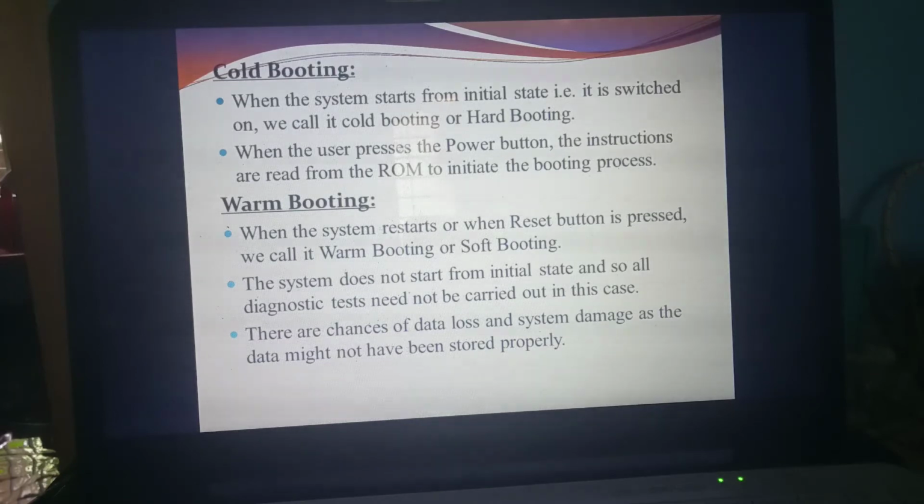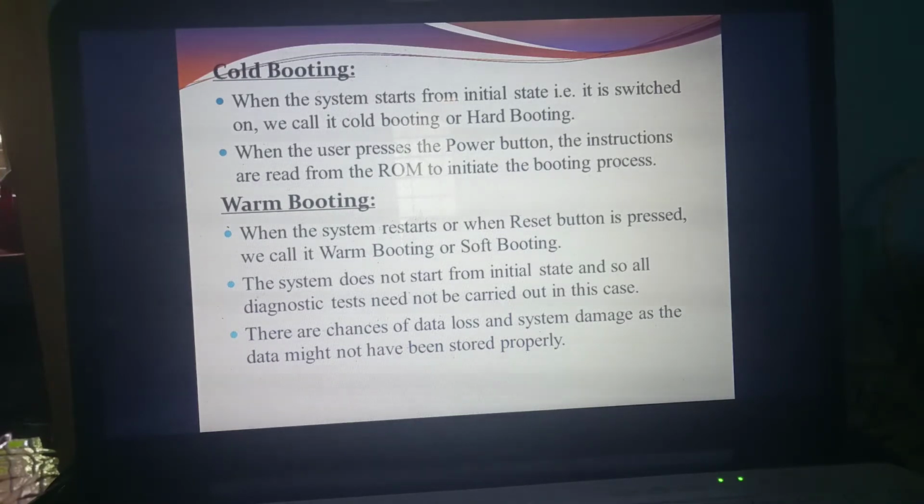POST, power on self-test. Immediately when you press the power on button, the information present in the ROM will initiate the booting process. What do you mean by POST? Power on self-test. What is the use of that? It will check the devices connected to the computer, whether they are connected properly and working properly. Then it will send the information. That is called booting, and that booting is called cold booting.